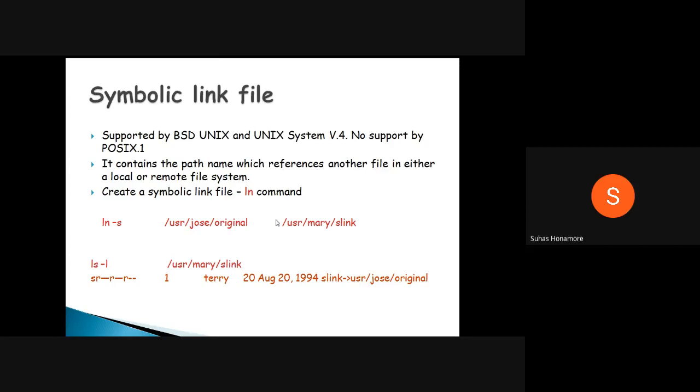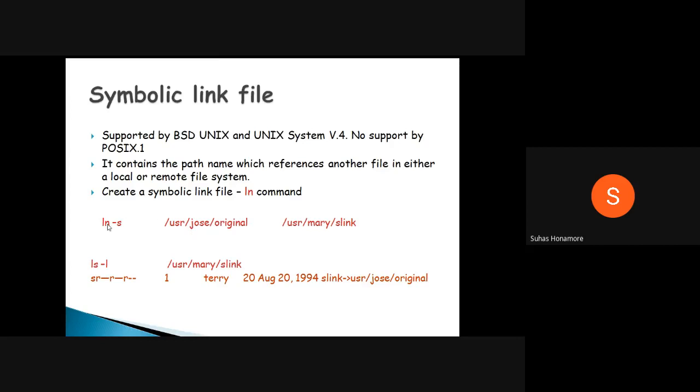Okay, so maybe VLC related shortcuts will be there. Browser related shortcuts will be there. Those are all only shortcuts, it's kept there, but the actual files are somewhere inside the C drive. So like whatever we call a shortcut in Windows, the same thing here is nothing but a link file. This soft link file contains only the path where it has to access. So this is how we will create it first.